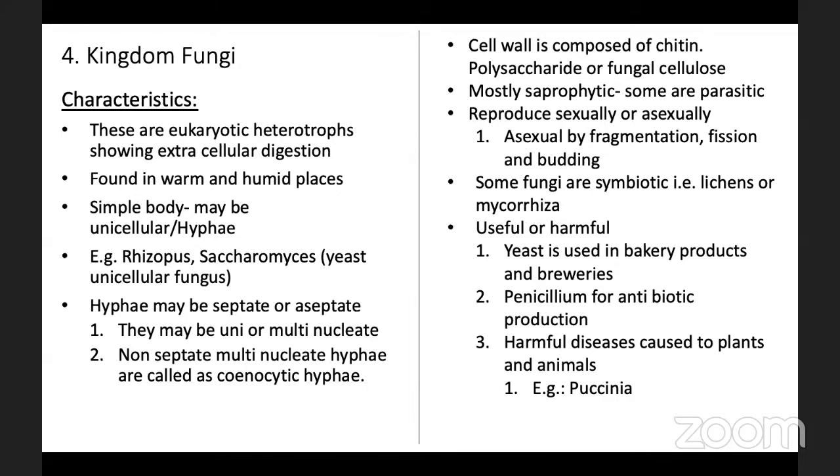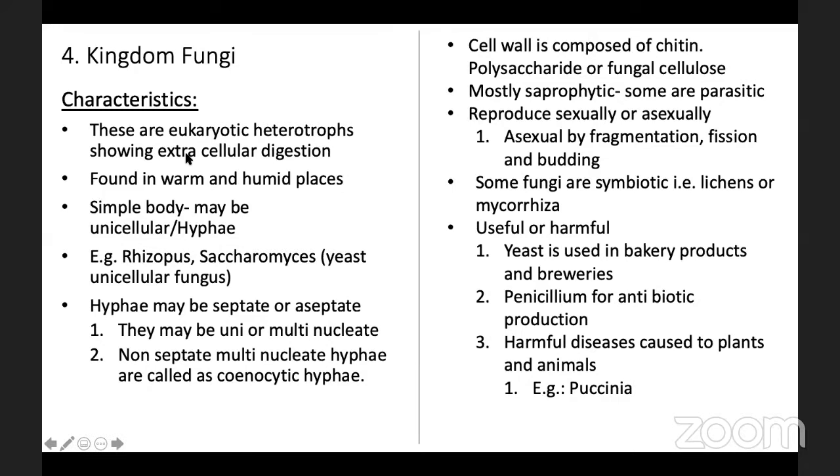Then let us see kingdom Fungi. Kingdom Fungi includes eukaryotic heterotrophs. Eukaryotic means the nucleus is well developed in the cell, and heterotrophs means organisms depend on others for their food, and they show extracellular digestion.